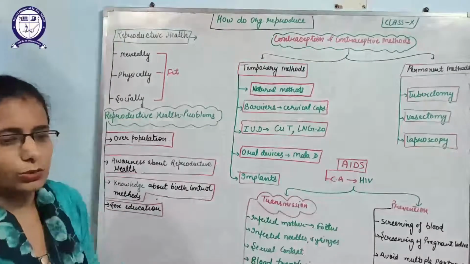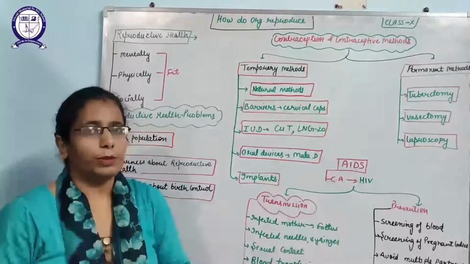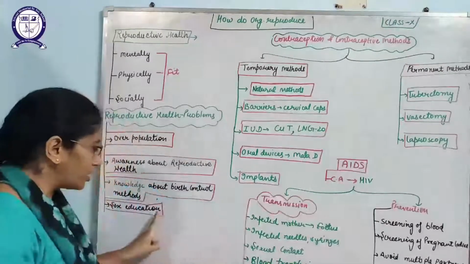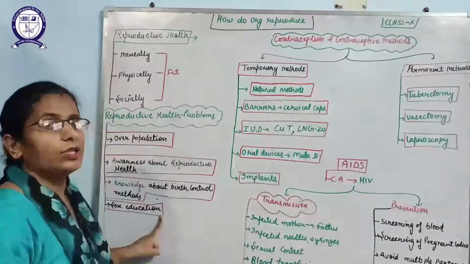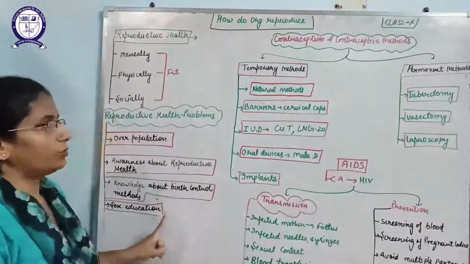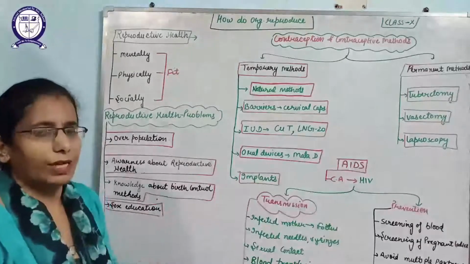That should be given to the schools in a proper way in the classes, but that is not implemented properly, and in the future this is the main thing that will create problems in the minds of the students and in society also. So now we are going to discuss the birth control methods.